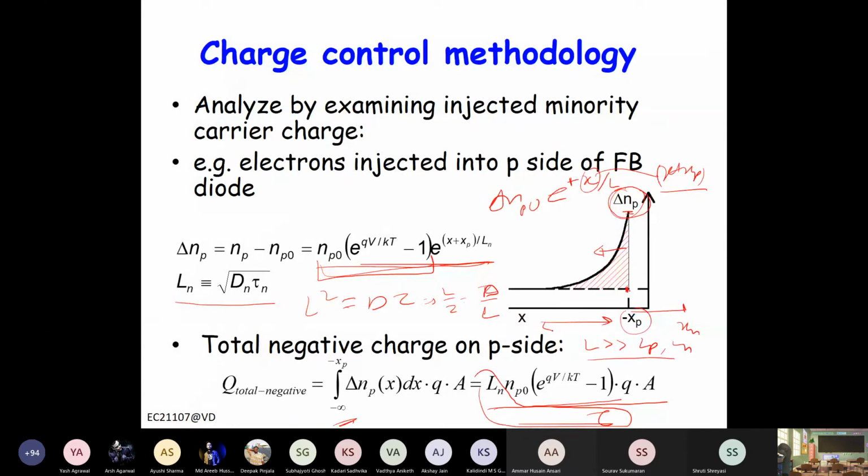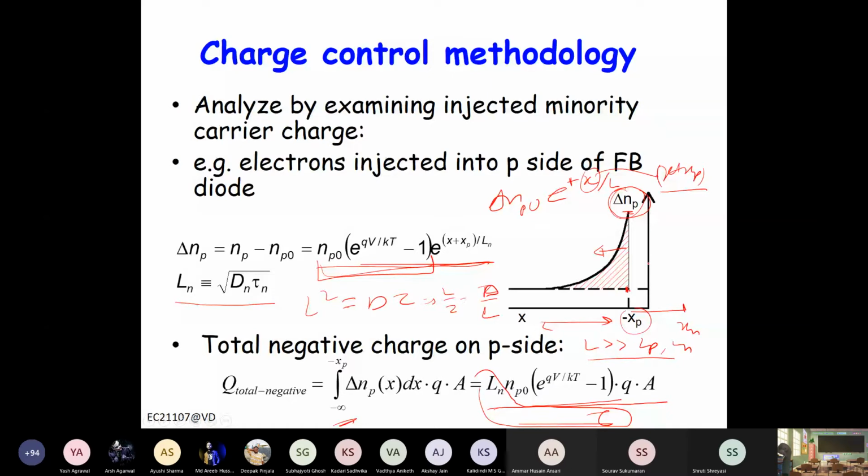That is basically why we are considering it infinity, because here it will reduce down to a very small value. So delta n will go to 0 here, or basically n will be equal to np naught.